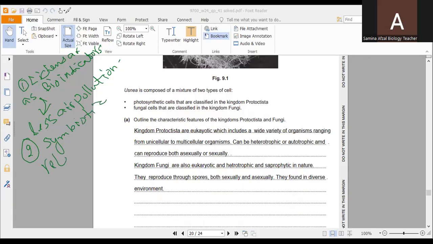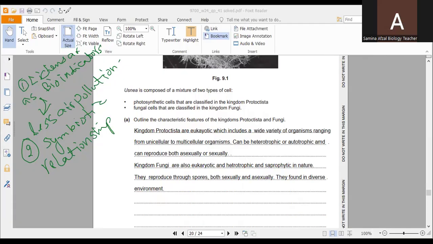Already I told you it is a type of relationship in which both host and guest give benefit to each other. So this highlights the symbiotic relationship between these two types of organisms, where they live together and benefit each other.